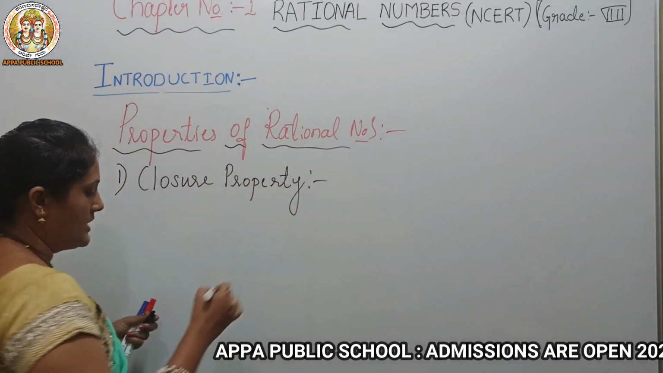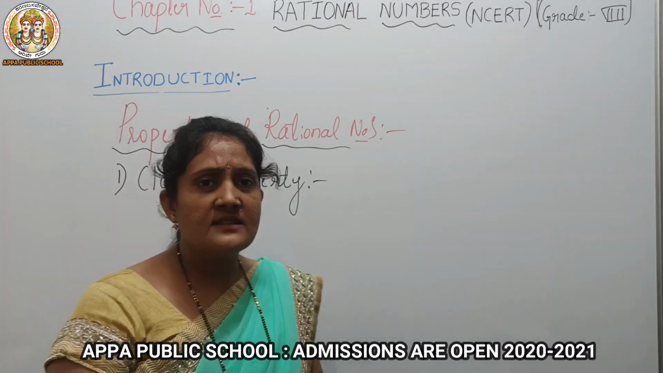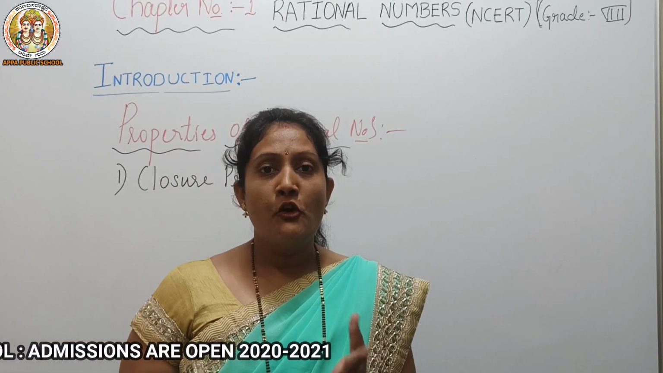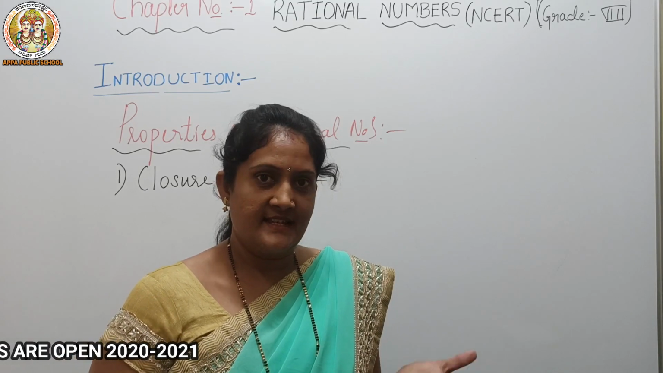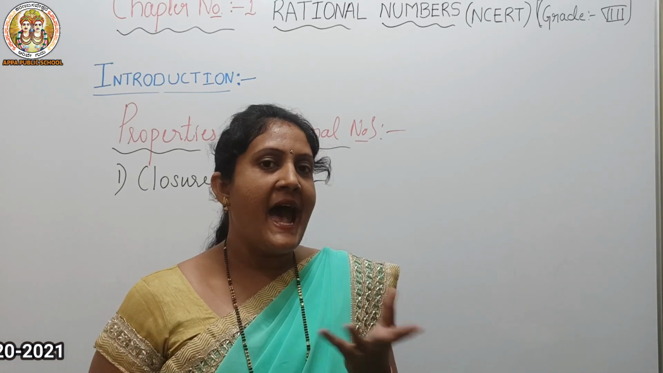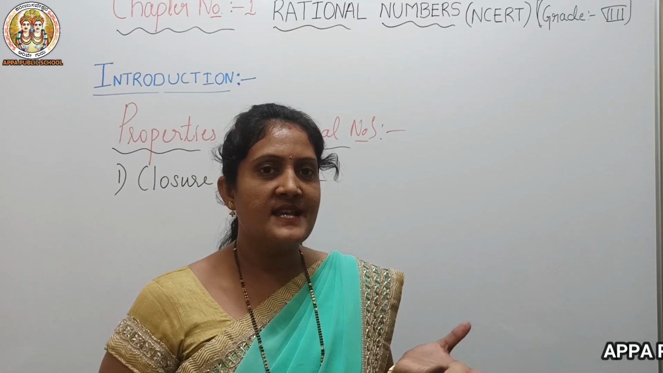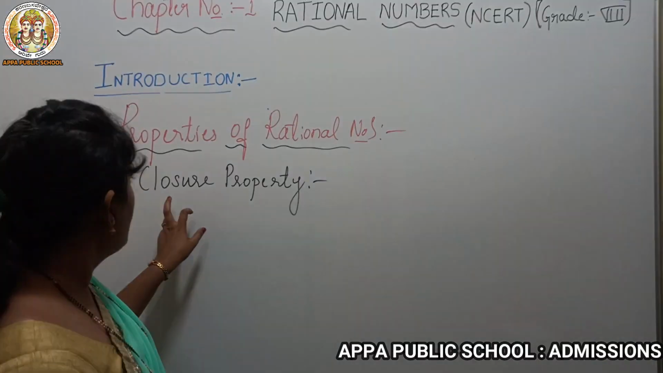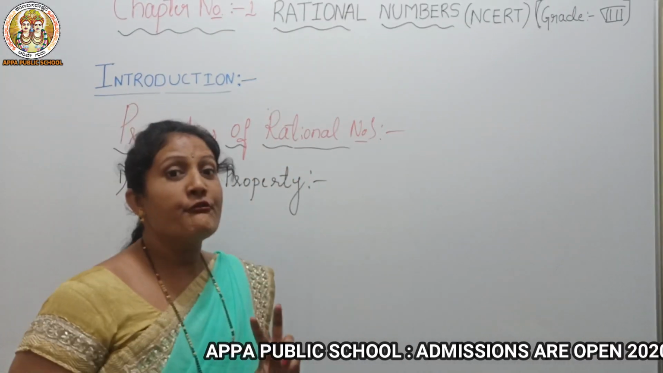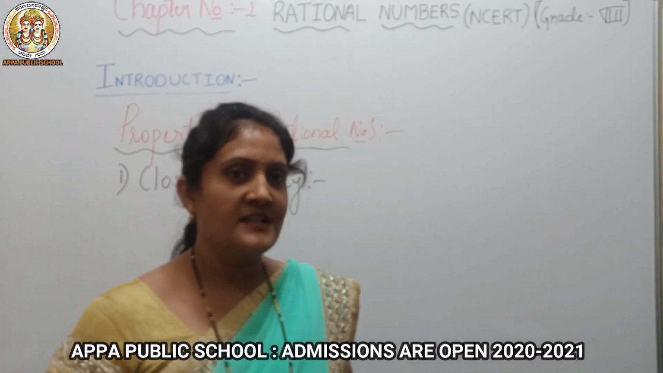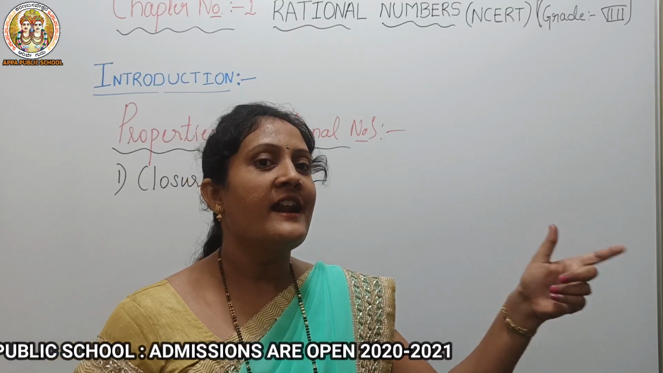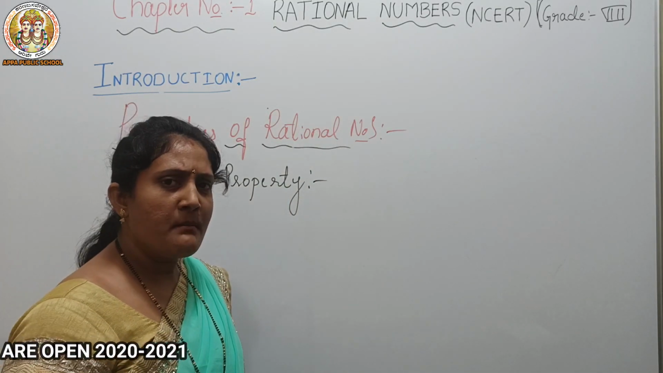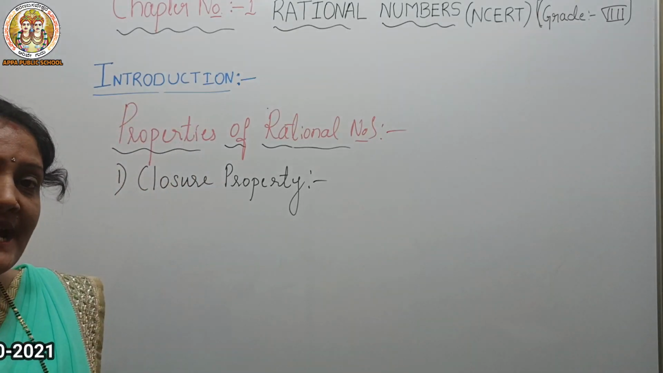Closure property. Okay, what does it mean? What is this closure property? For example, 4 is a natural number, 6 is also a natural number. If you add 6 plus 4, what's the answer? 10, also a natural number. In a similar way, we'll check in rational numbers. If we add 2 rational numbers, then our result should be a rational number. That is our closure property. So let's check one by one: addition, subtraction, multiplication and division.